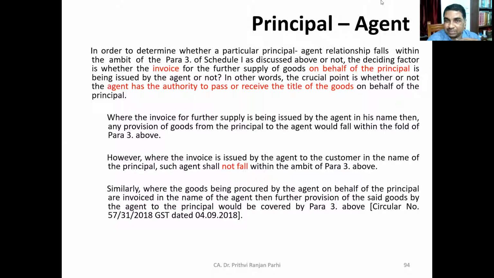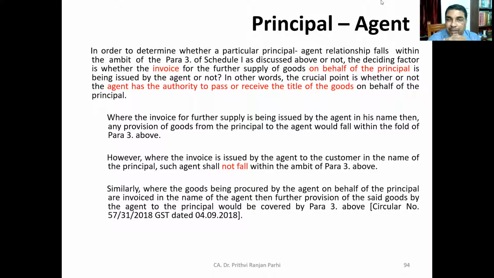In other words, the crucial point is whether or not the agent has the authority to pass or receive the title of goods on behalf of the principal. If the agent has some authority, that means the agent is receiving title of goods and he is transferring. So that is definitely a supply.